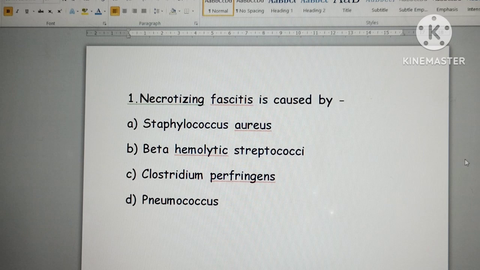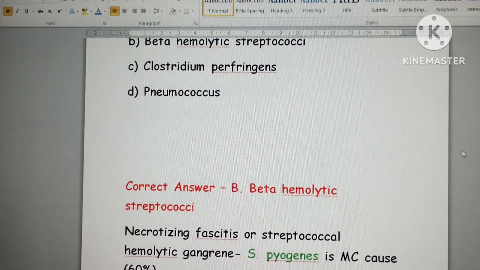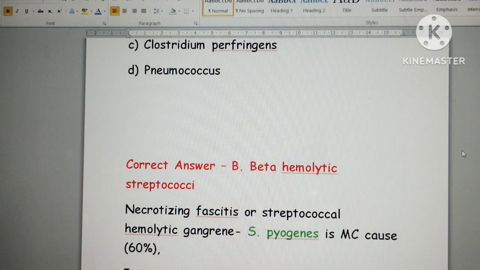So if you come across the word necrotizing fasciitis or flesh-eating bacteria, the only term is beta hemolytic streptococci, that is Streptococcus pyogenes. Okay. So none of the other bacteria are called flesh-eating bacteria or the causative agent for necrotizing fasciitis. So it is clear, I think, right? So the answer here is beta hemolytic streptococcus.